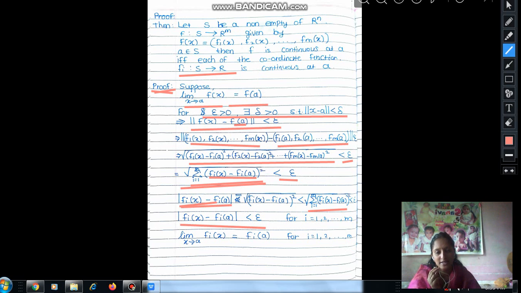This modulus is less than epsilon means what? The function f_i(x) is continuous at point a, and the limit of the function f_i(x) is equal to f_i(a) for i from 1 to m.